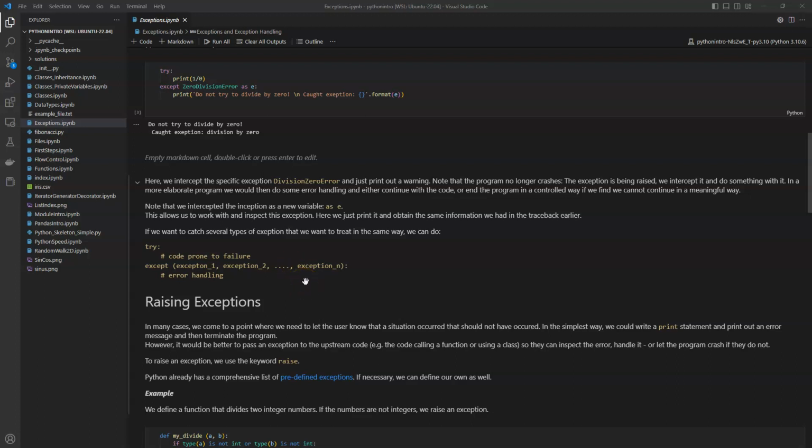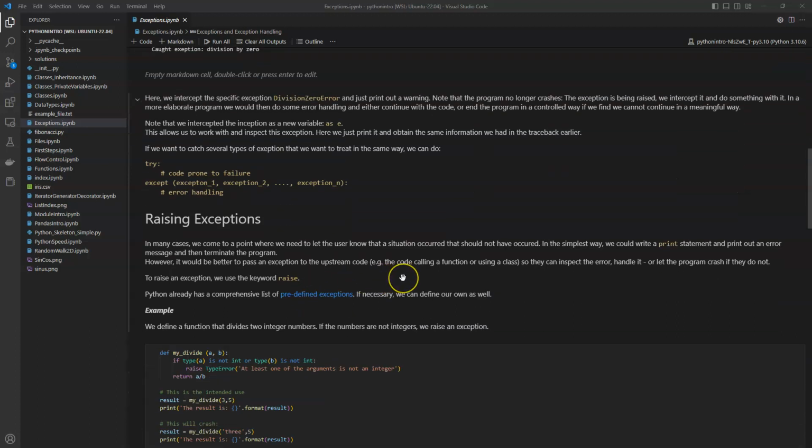So this is where we handle the exceptions that are already raised, and the other part of this construct is to raise exceptions. So we may come to a point where we need to let the user know that a situation has occurred, but should not have occurred. In the simplest way, we could write a print statement and print out an error message and then maybe break out of the program. But it would be better to pass this exception upstream, for example, to the code the user calls, or in a function or in a class, so that the user of our code can handle the error as they see fit, or they can let the program crash or handle it in a different way.